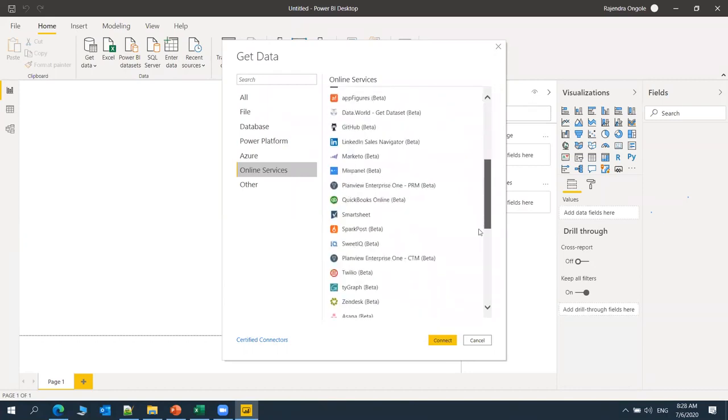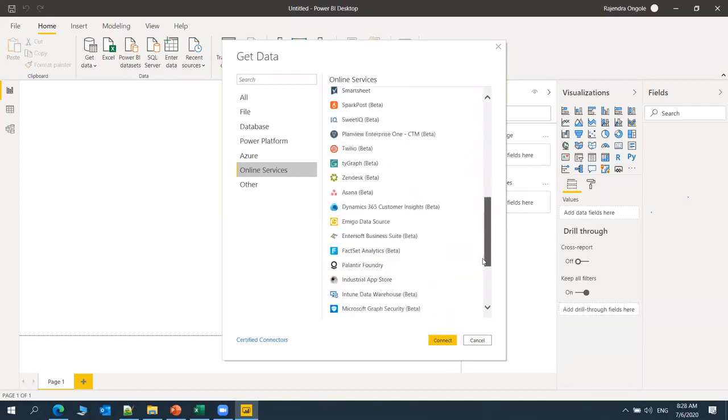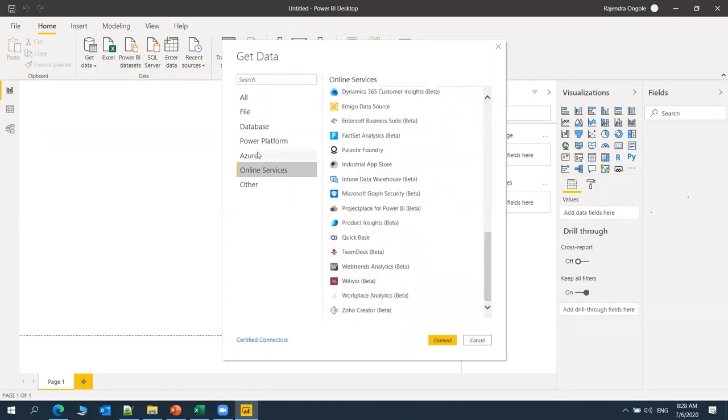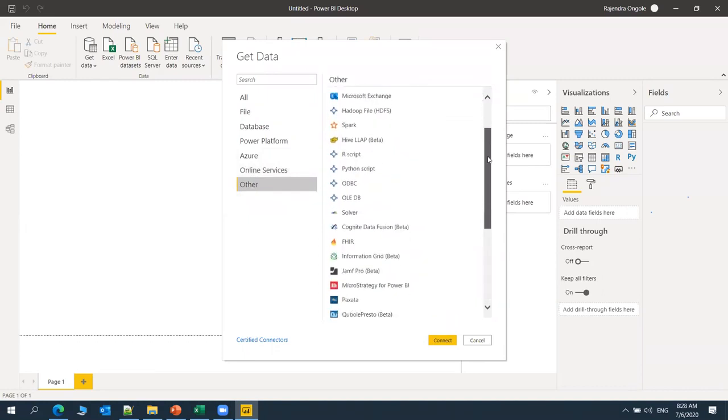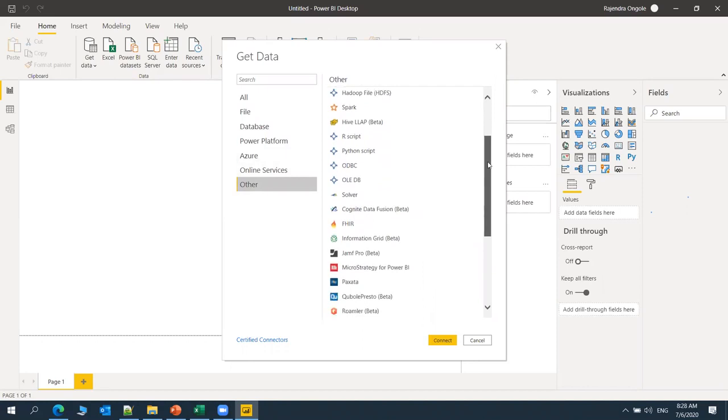Other sources include the SharePoint list and OData feed.